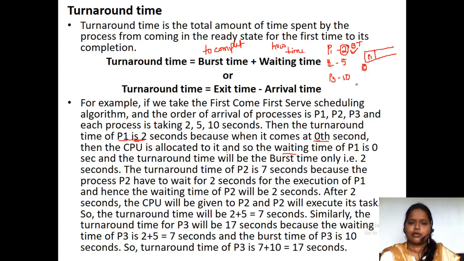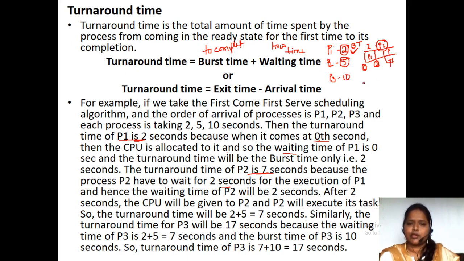Now if you calculate for P2, the turnaround time of P2 is 7 milliseconds. Because process P2 has to wait for 2 milliseconds. Why? Because P1 burst time is 2 milliseconds. So P1 executed for 2 milliseconds, and only after that we allocated process P2. Process P2 burst time is 5, and it has waited 2. Total time is 7. So the total turnaround time of process P2 is 7.